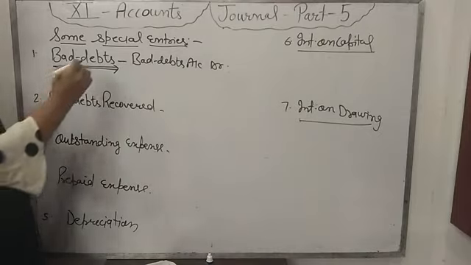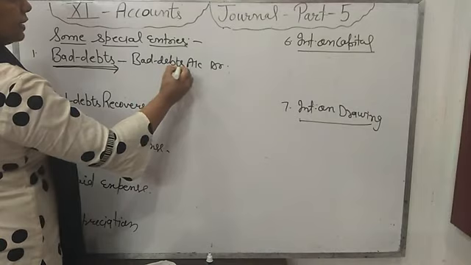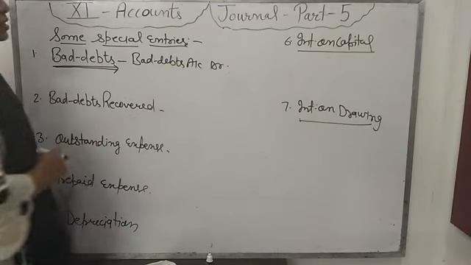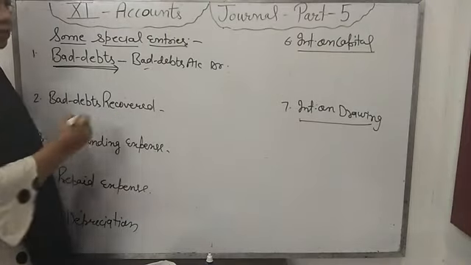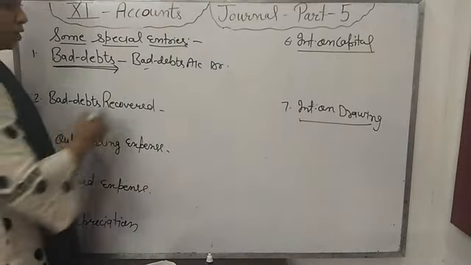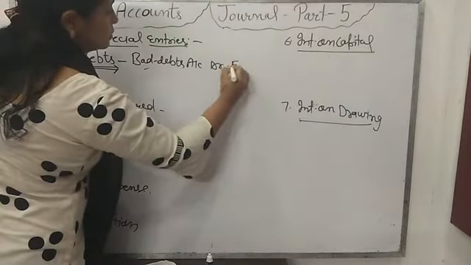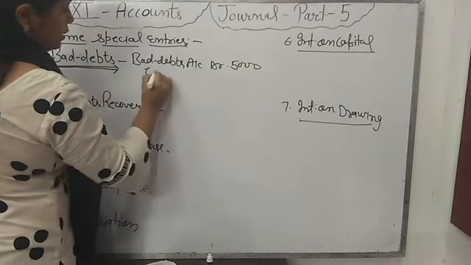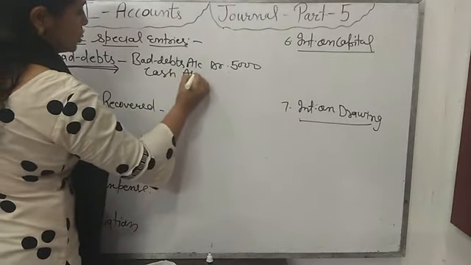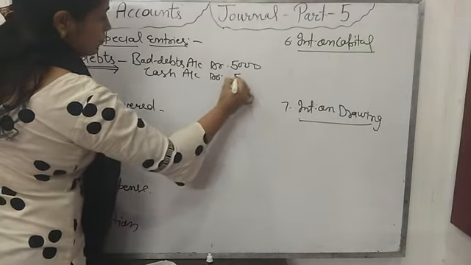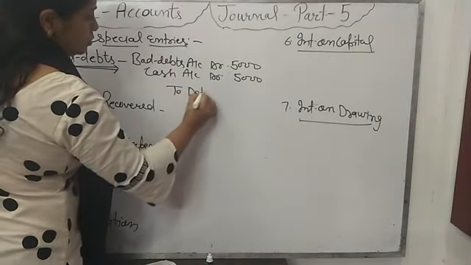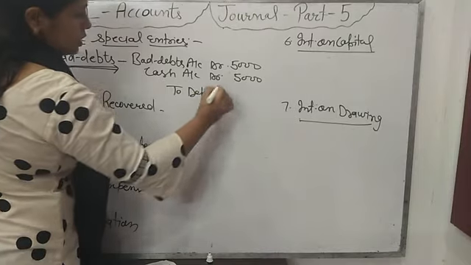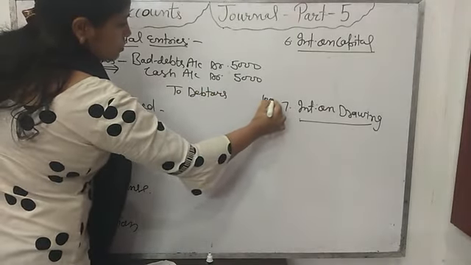Then what entry will be passed for that? From 10,000 the firm is receiving 5,000. Then 5,000 are bad debts and 5,000 cash is coming. So bad debts account debit 5,000, cash account debit, cash is also coming, 5,000, to the debtors account 10,000.